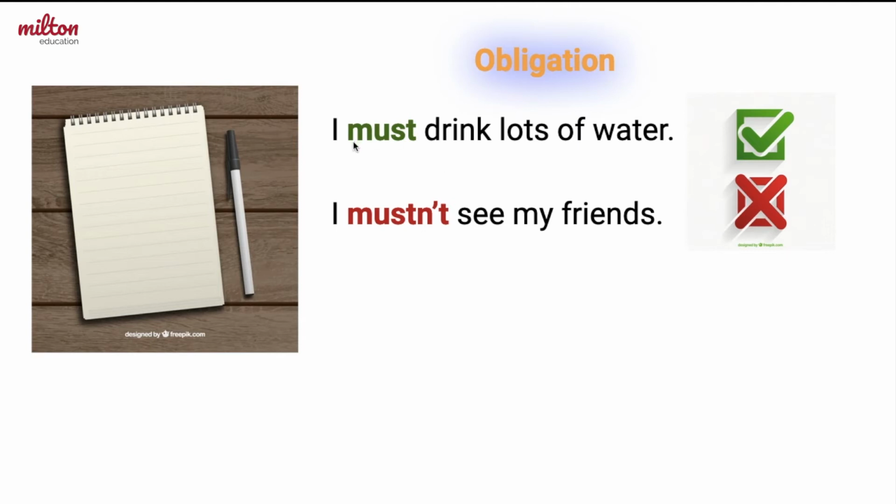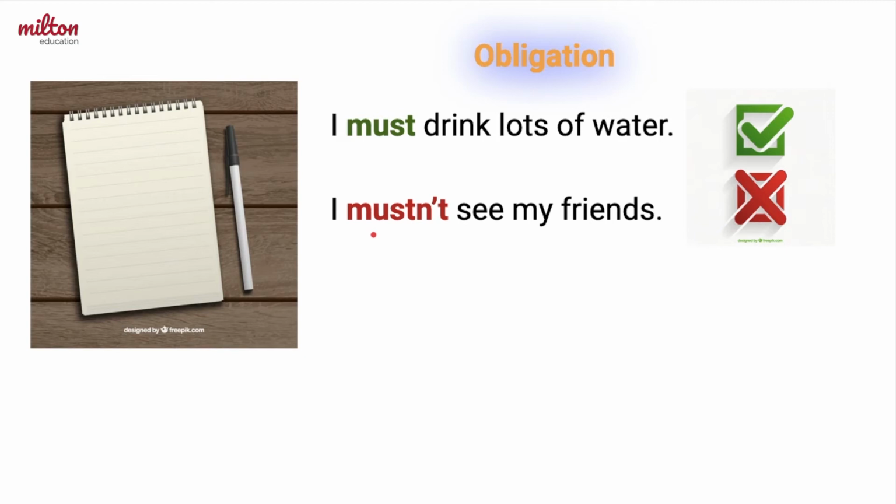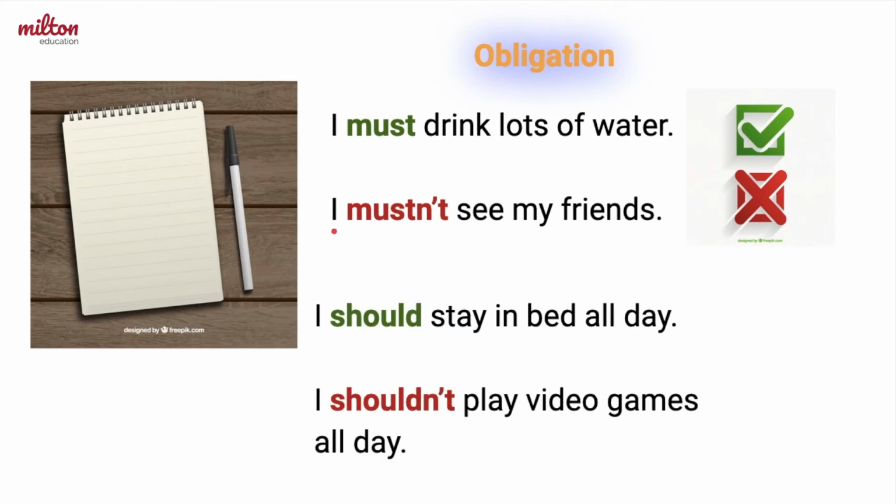If I want to speak to the teacher, I must raise my hand. I mustn't shout at the teacher. The form of this is must plus the main verb, or mustn't plus the main verb. Must drink, mustn't see. My dad also told me I should stay in bed all day.